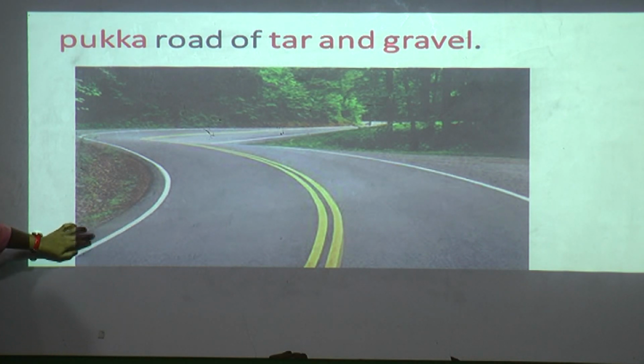This is a pakka road. Is a pakka road made of mud? No, it is made with tar and gravel. Big concrete and small stones will be there, and we use black tar. It cannot be moved easily. It is stuck firmly. So we can see pakka roads everywhere in cities.